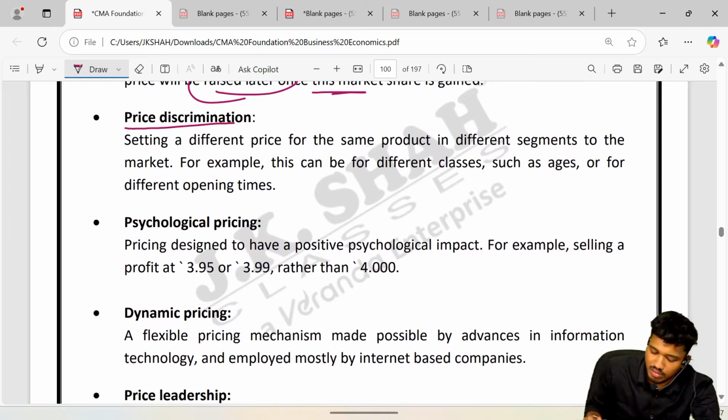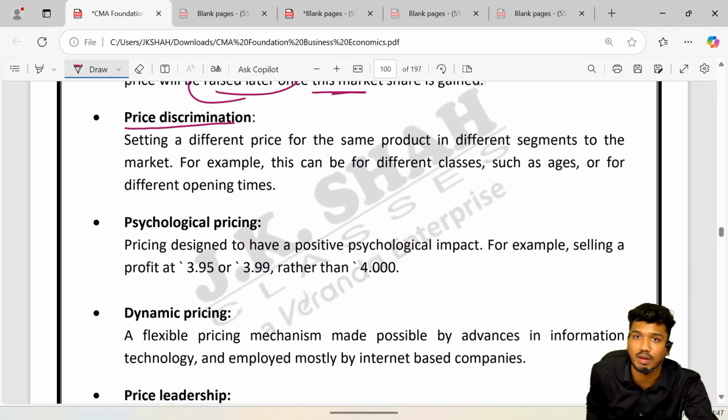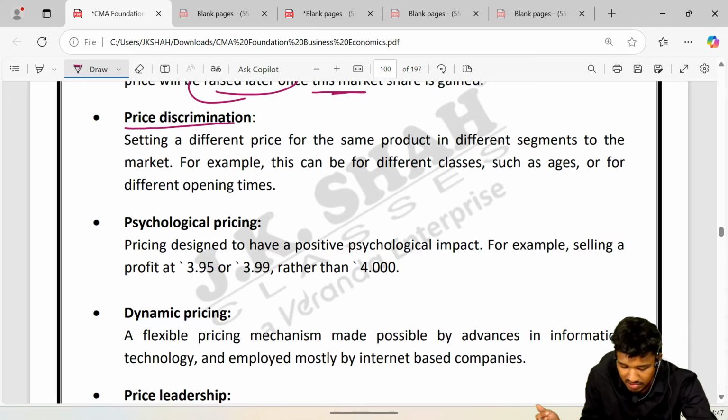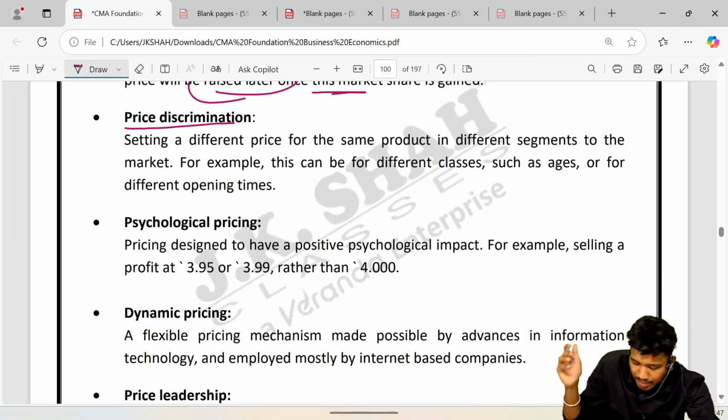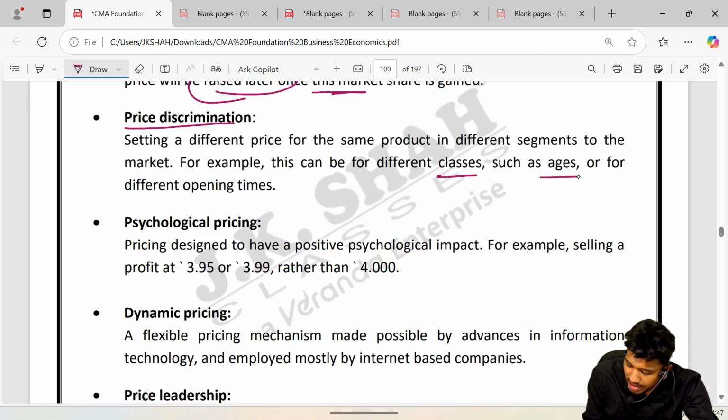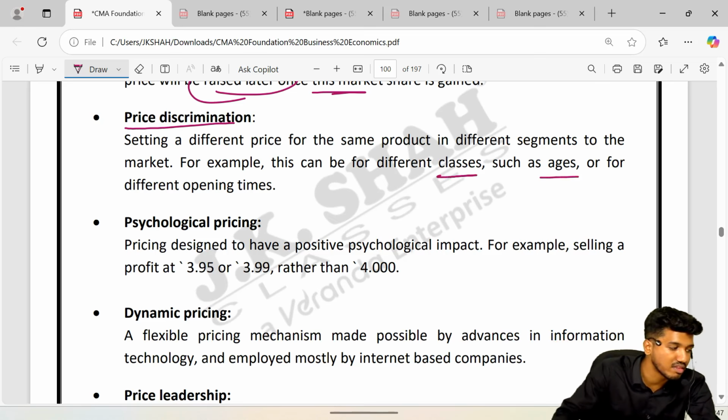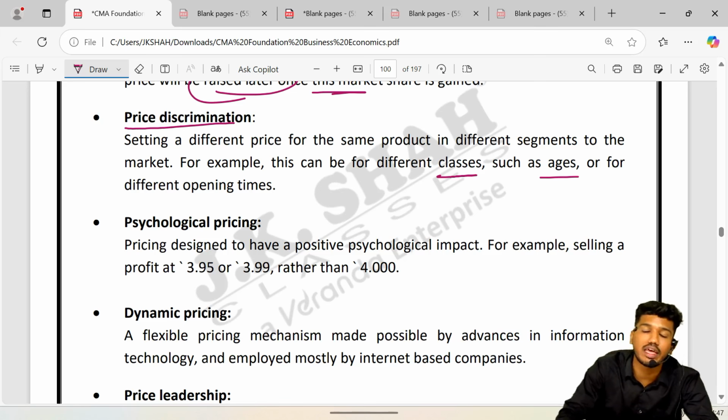Now what is price discrimination? It is nothing but, I'll give an example, that is balloon. Charging a different price to different consumers for the same product. It could be on the basis of classes, ages. Acha, age ke basis pe bhi there is a price discrimination. I'll tell you how. Example, for age ke basis there is something called ticket concessions. On the basis of age you will basically get reservation. At the same time cost would be different.